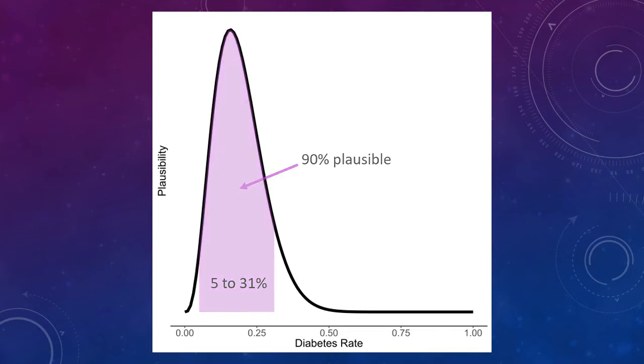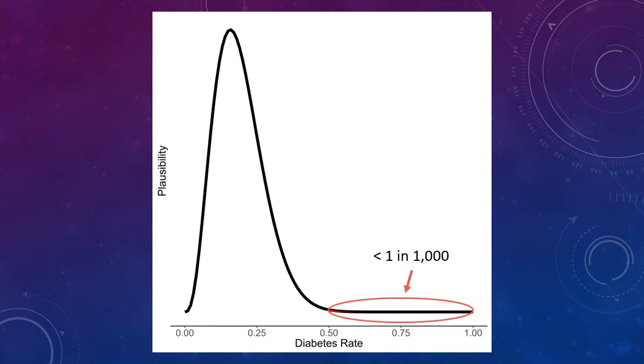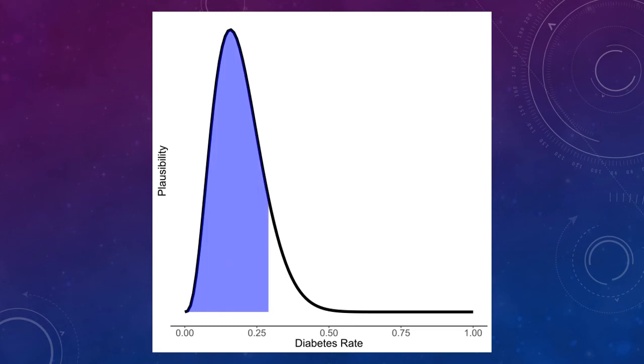Any range can serve as a credible interval insofar as we can compute the plausibility of values in any range. For example, instead of looking at the range from 5 to 31%, we could find how plausible it would be for the diabetes rate to be between 50 and 100%. Not very likely, in fact. According to the posterior distribution, we believe that there's less than 1 in 1,000 chance that the diabetes rate is over 50%. But what about another range, like the range from 0 to 29%?